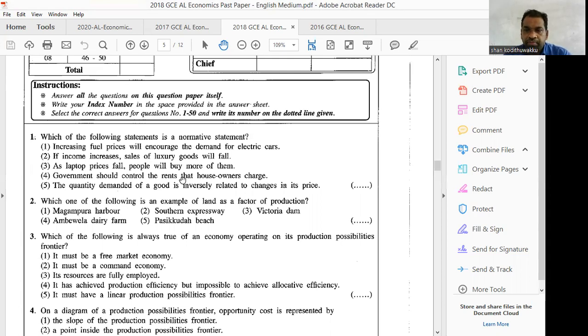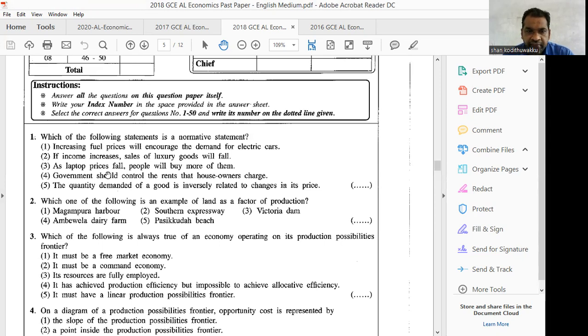Then when it comes to statement 4, government should control the rents that house owners charge. That is an opinion. Therefore, answer number 4 is the correct answer. Government should control the rents that house owners charge. Right. That is just opinion.